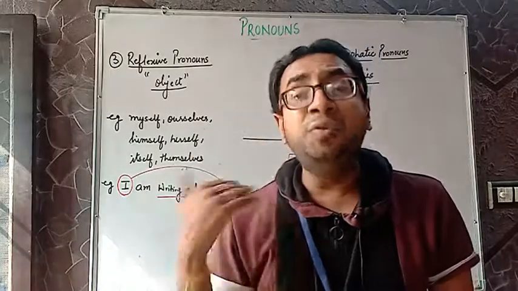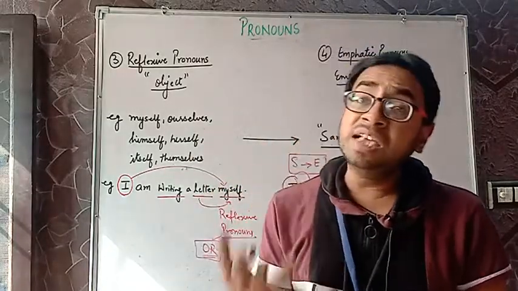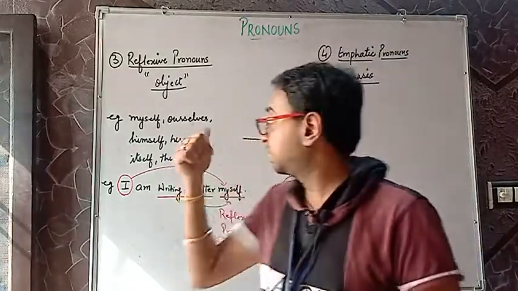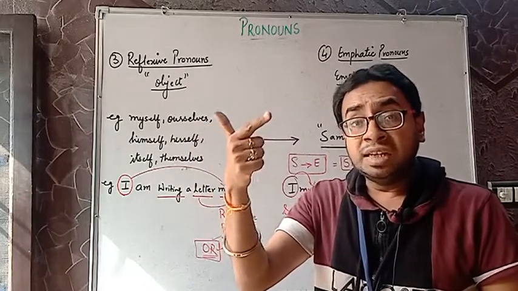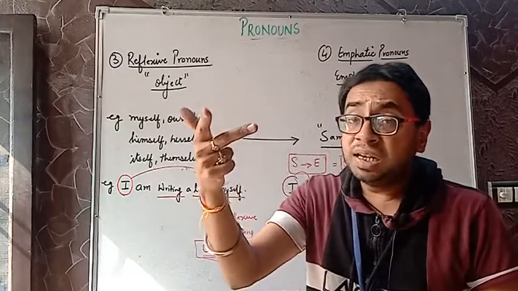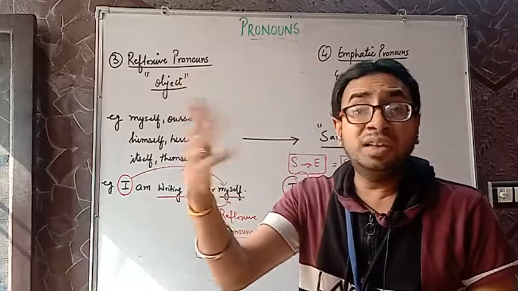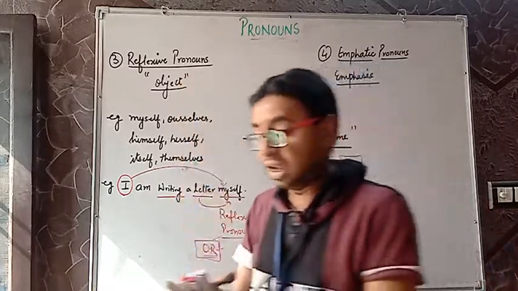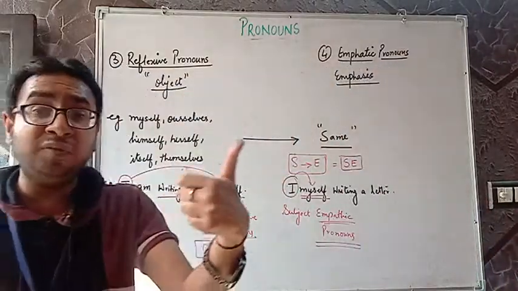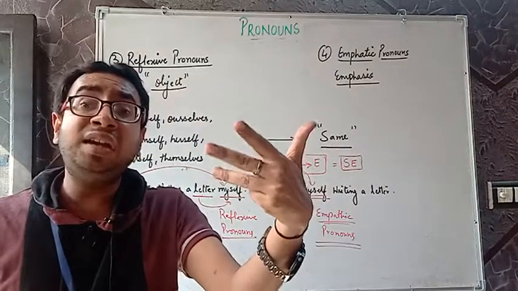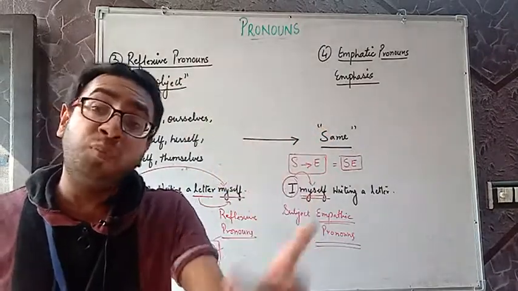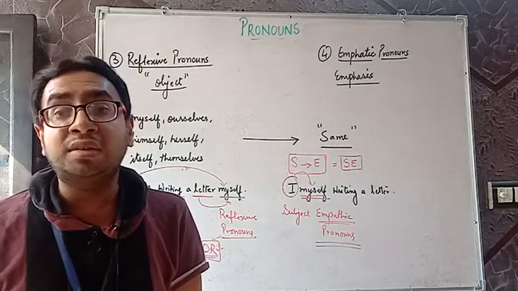In the next video, we'll be discussing the next kinds, that is relative, interrogative, indefinite, and one more is left. Again, the kinds left are demonstrative, interrogative, indefinite and relative. The 4 more kinds we'll be doing in the next coming video.